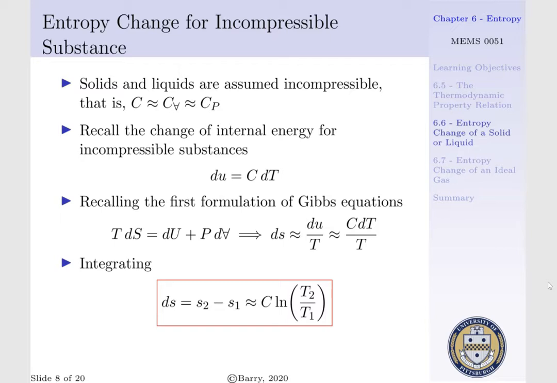If we recall the first formulation of the Gibbs equations, TdS is equal to du plus pdV. On a per mass basis, ds can be approximated as du per T, for dV is going to be very small in comparison to du. And this is approximately equal to our specific heat times our change of temperature per temperature. Now if we integrate this, ds becomes s2 minus s1, which is approximately equal to our specific heat times the natural log of T2 per T1.